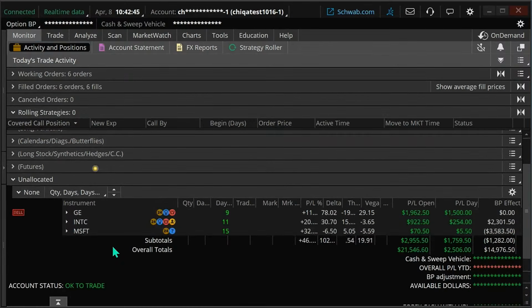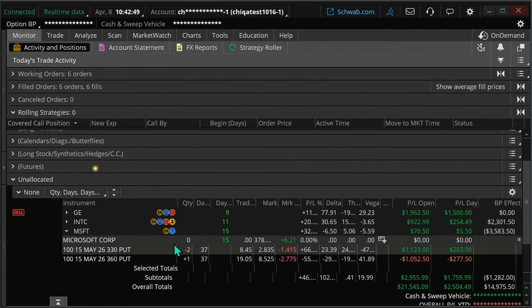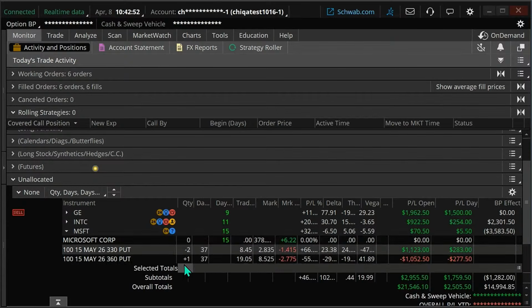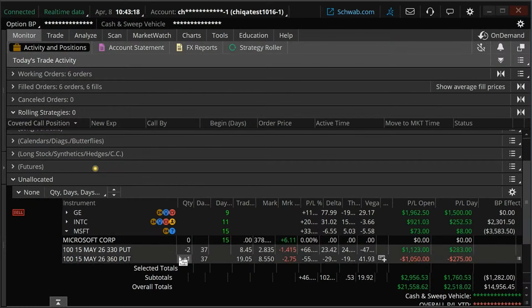Here's one. Microsoft. Microsoft is a front ratio spread. Okay. It is a front ratio spread. Now, I had a question that came in on my X account on a back ratio spread that never filled, the one that you referred to. But the point is, how do you get out of these? So I want to talk to you about how to exit these trades.